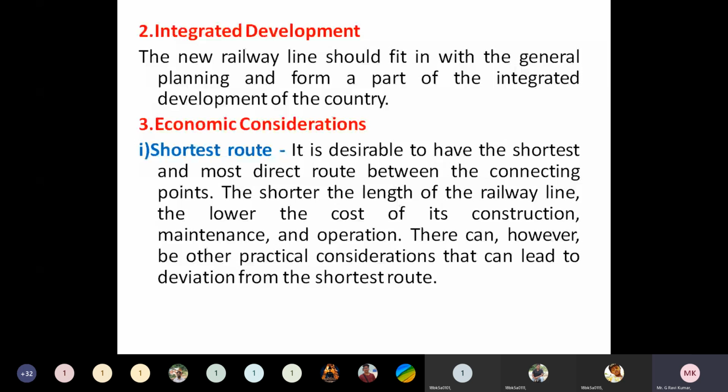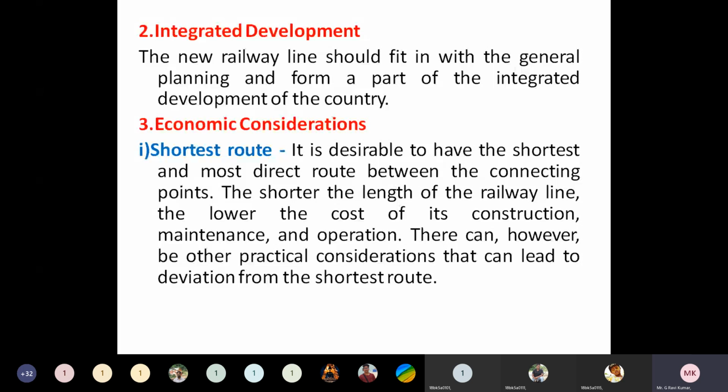And next one is economic considerations. In the sense of economic considerations, the distance between the two points for which we are constructing the railway line should be the shortest route. You can see it is desirable to have the shortest and most direct route between the connecting points. The shorter the length of the railway line, the lower the cost of its construction, maintenance and operation.